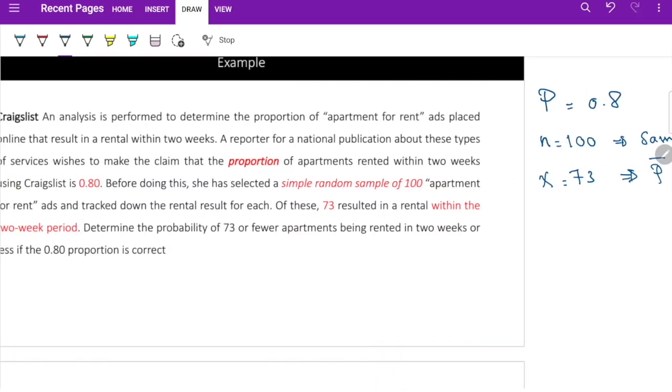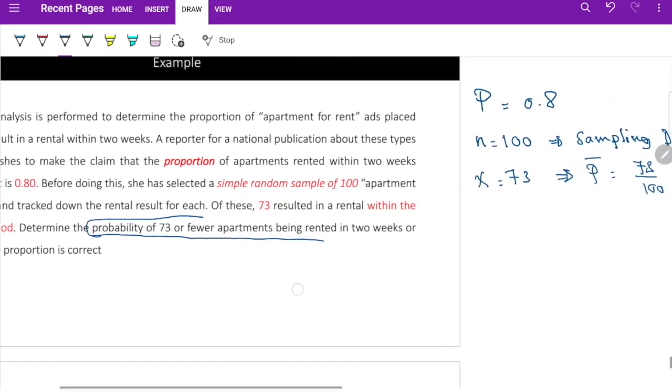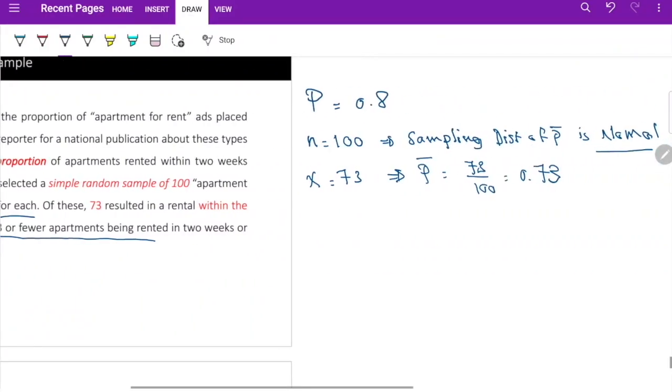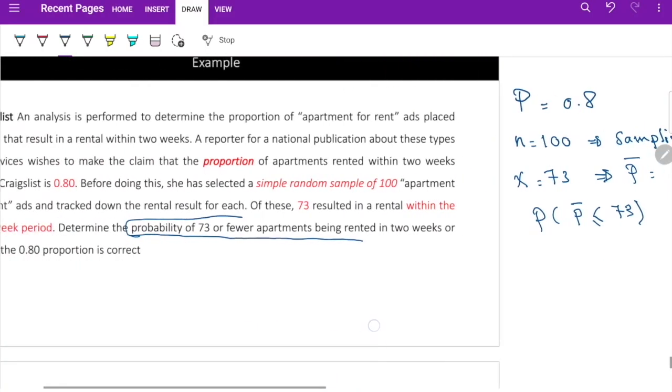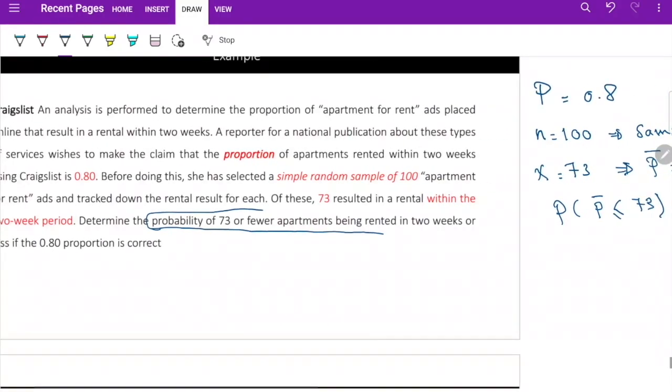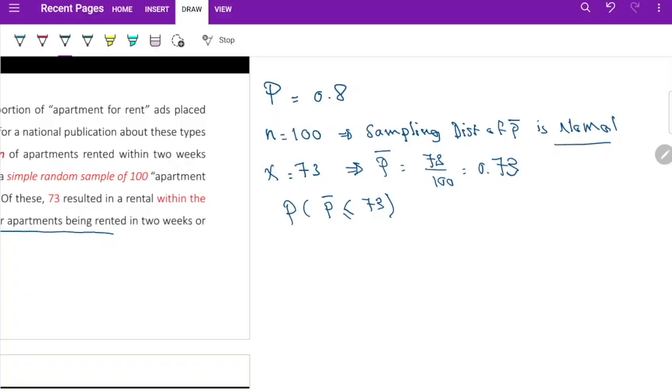Determine the probability of 73 or fewer apartments being rented in 2 weeks. The probability that this proportion is less than or equal to 73. Okay? So this is what we're going to find: the probability that p bar is less than or equal to 73. And we can use, since n is large,